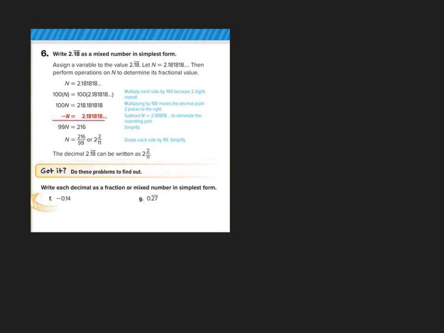Now, because these two practice problems are different and a little challenging, we'll work through these together. We're being asked to write each decimal as a fraction or mixed number in simplest form. So for f, we've got negative 0.14, and we're being asked to write that as a fraction.